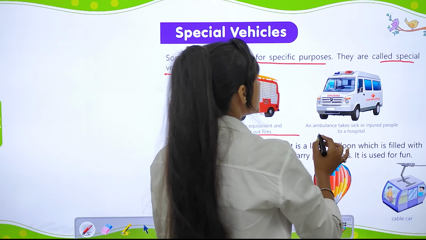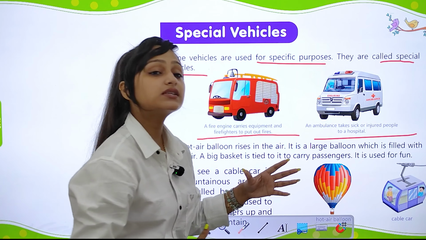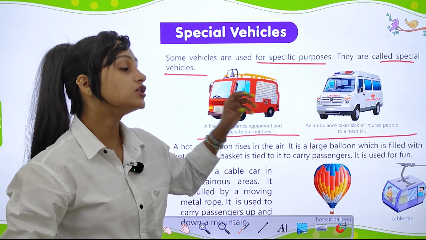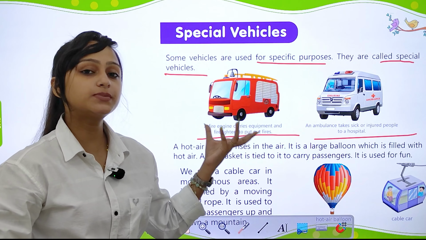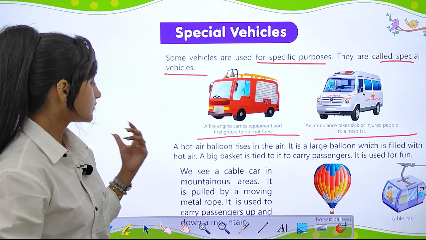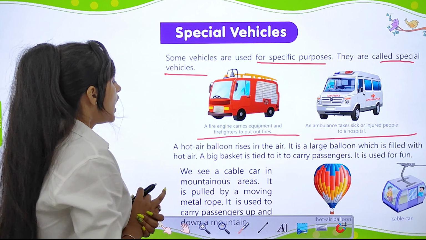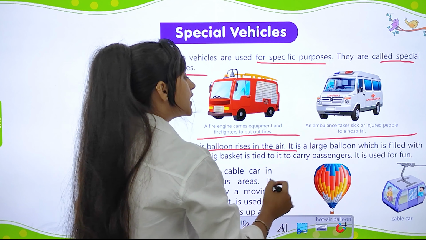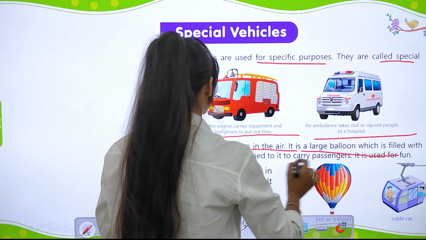Now you can see the picture of an ambulance. An ambulance takes sick or injured people to a hospital. So it is a special vehicle. A hot air balloon rises in the air. It is a large balloon which is filled with hot air. Yes, it is so big and large a balloon which is filled with hot air.